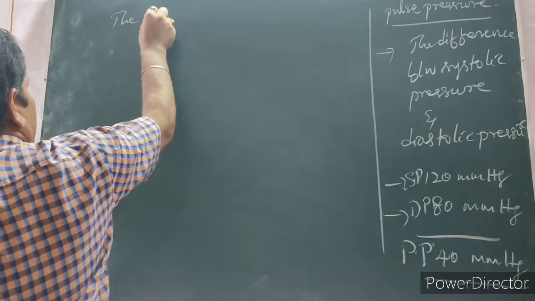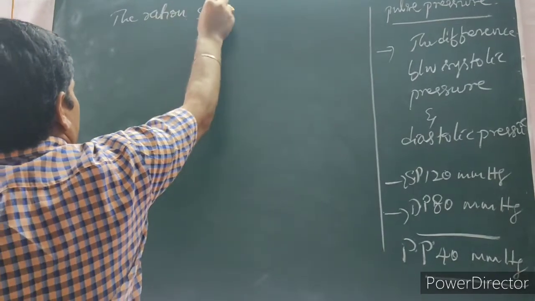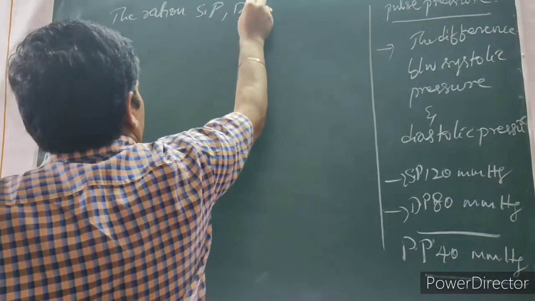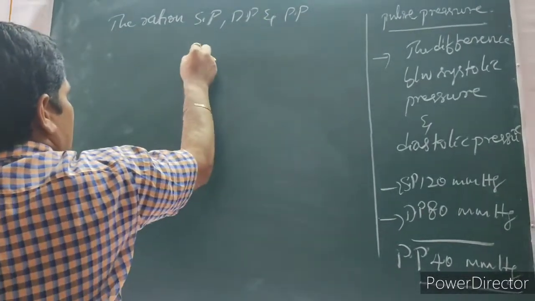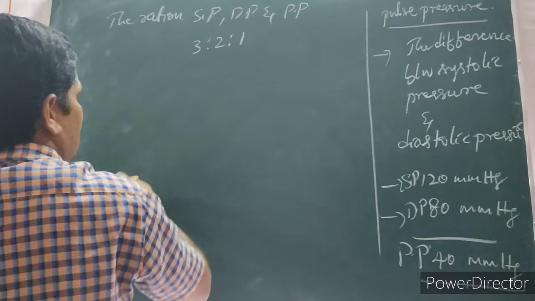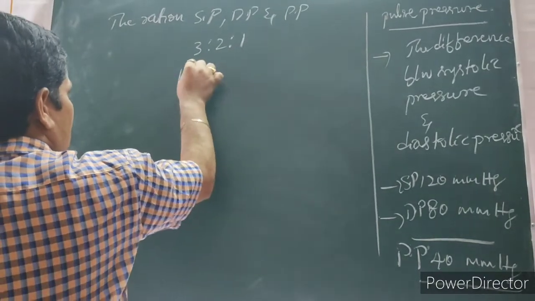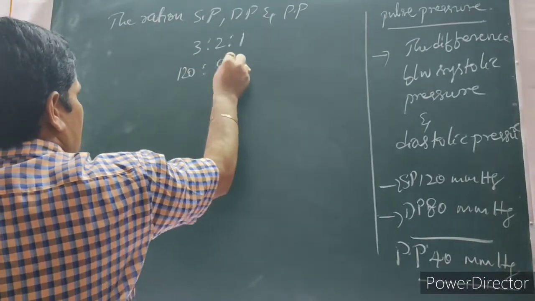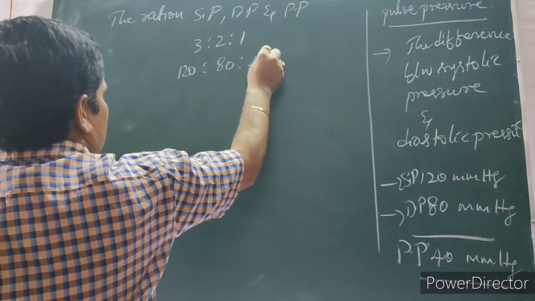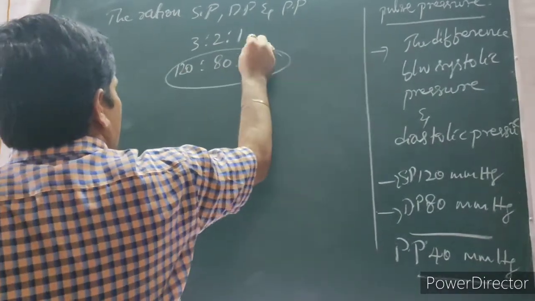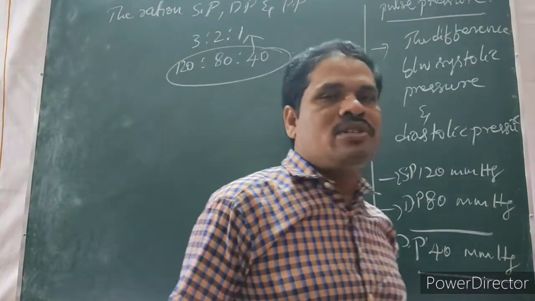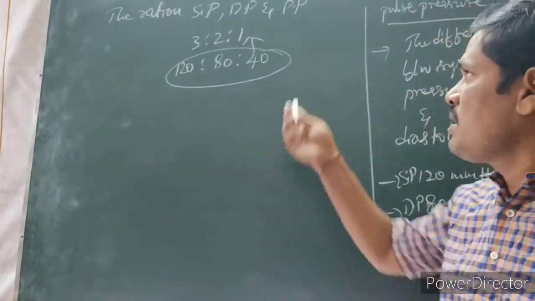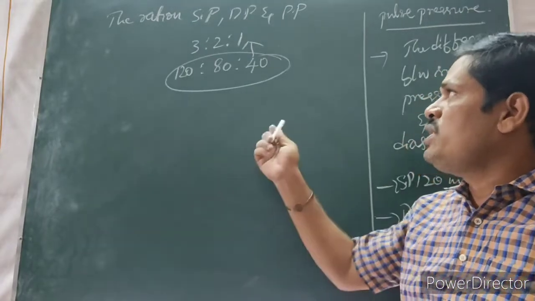The ratio of systolic pressure, diastolic pressure and pulse pressure is 3:2:1. Systolic pressure 120, then 80, then 40.